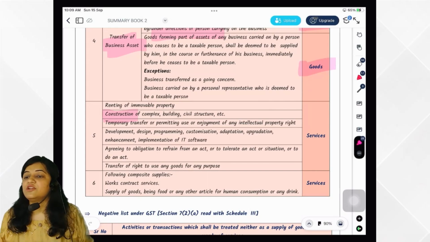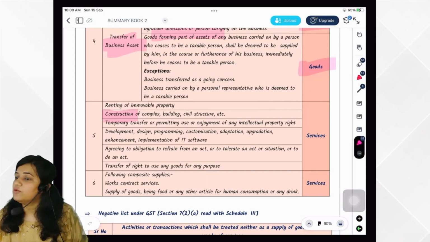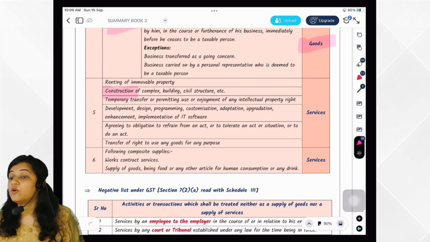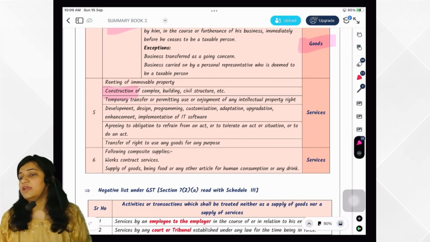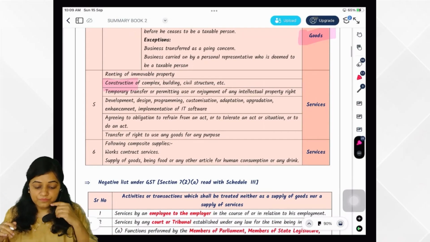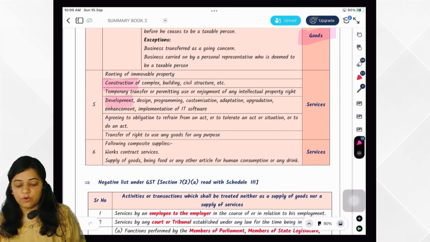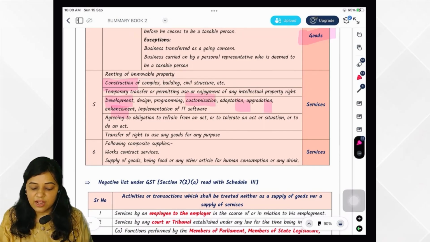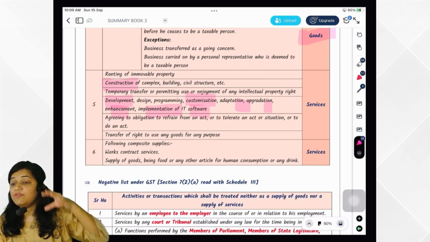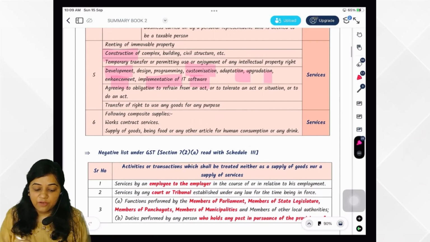Before completion certificate, supply of service. After completion certificate, not supply as per Schedule 3. Very good. Agreeing to the obligation to refrain from an act, or to do an act, or to tolerate an act is supply of service. You remember it well? We have seen the clarification also on this. Yes, very good. Development, design, programming, customization, adaptation, upgradation, enhancement, implementation of IT software. IT software I am developing is always supply of service.